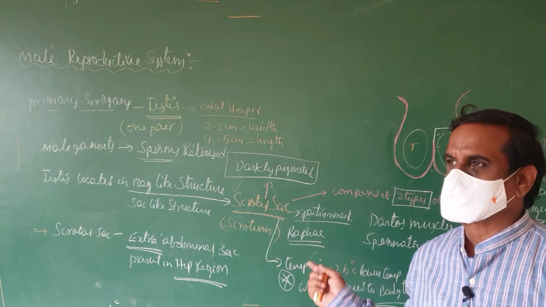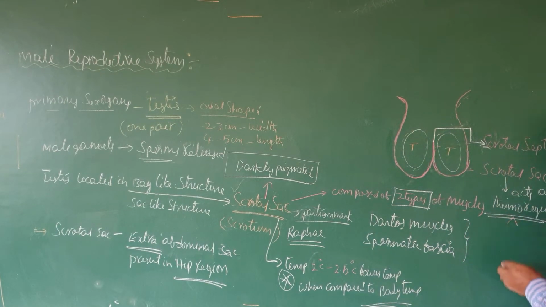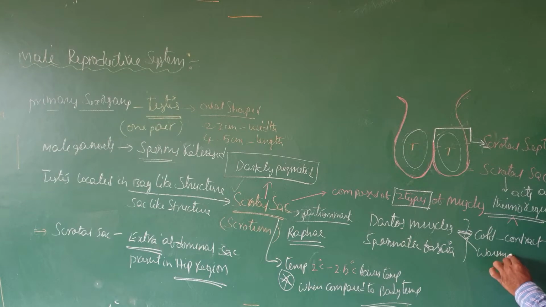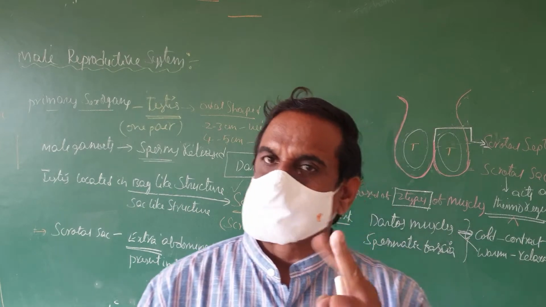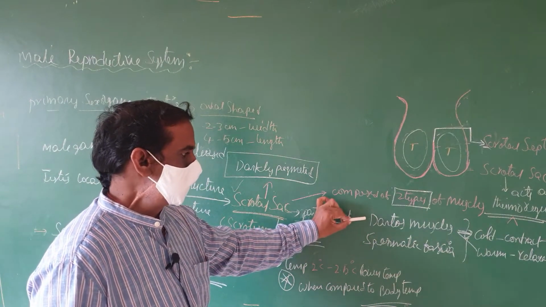Why do we call it a thermoregulator? There are two reasons. First, during cold conditions, these muscles help in contraction. During warm conditions, relaxation. Right. The scrotal sac consists of two types of muscles. We have discussed Dartos muscles and spermatic fascia.